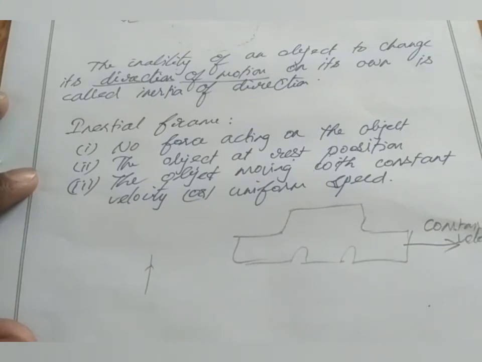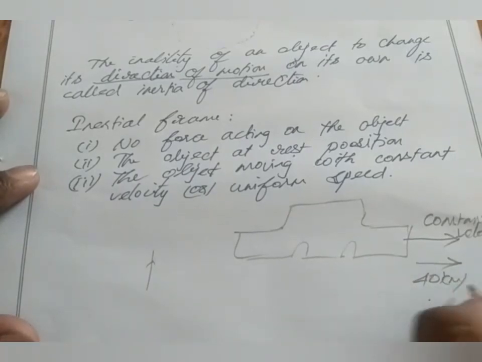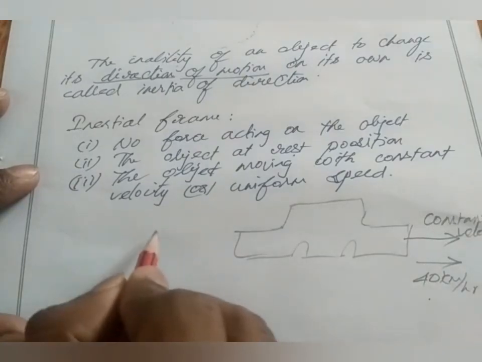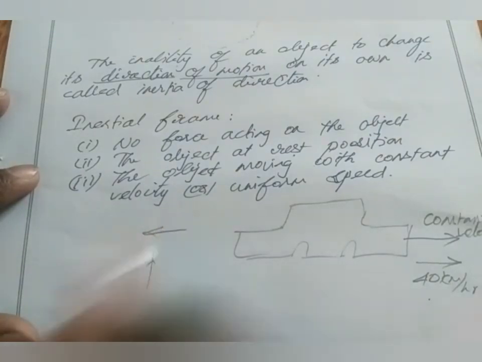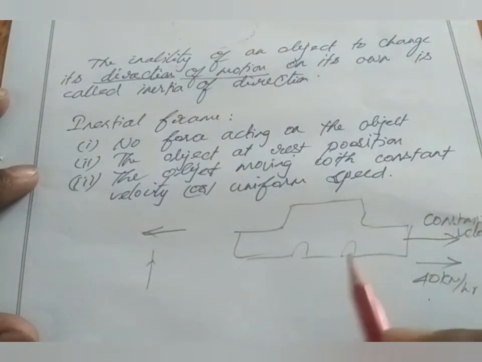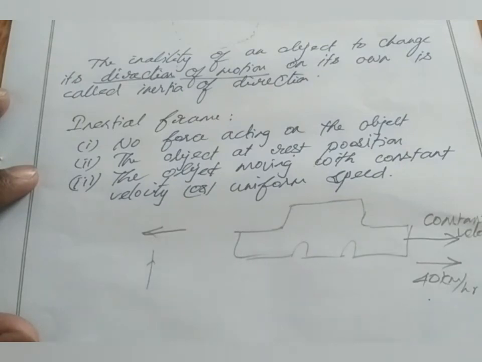Or we can say, if we move forward in this car, for example at 40 km per hour, what does that mean? The person standing on the road will seem to be moving backward at 40 km per hour, right? If we are sitting in the car and our car is moving at 40 km per hour, a person standing on the road seems like he is moving backwards at 40 km per hour.